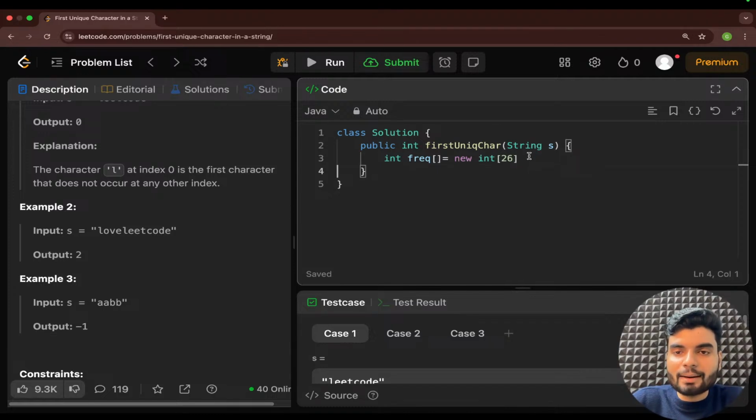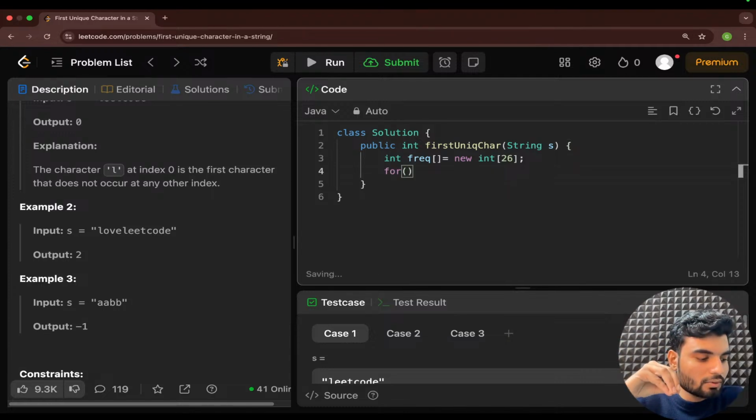Because we have a total of 26 characters and I want to use those characters in this particular array, that's how you will have the size of 26. Cool. 0 to 25 index you will have. Now I want to access every character and then I want to put this into this particular array. So how can you access the character? We can use a for each loop in Java.